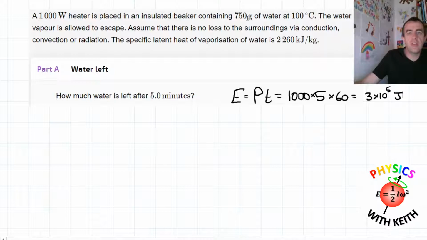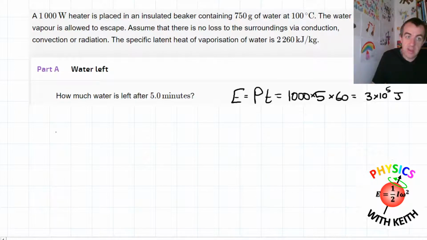Now, what's the question actually asking for? It then says, an insulated beaker containing that much water at that temperature, the water vapour is allowed to escape. Assume there's no heat loss to the surroundings via conduction, convection or radiation. So all we're doing is evaporating the water. Specific latent heat of vaporization of water is that. Check the units for that. It's kilojoules per kilogram. So we need to be careful with that.